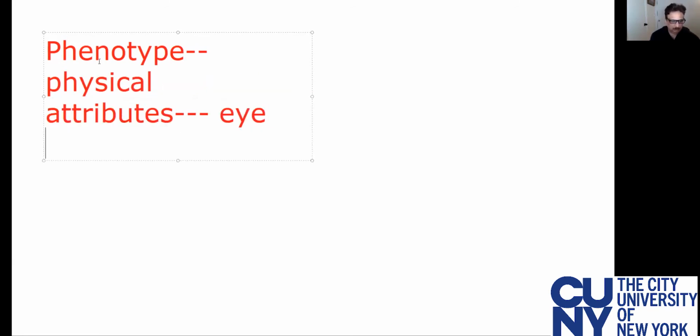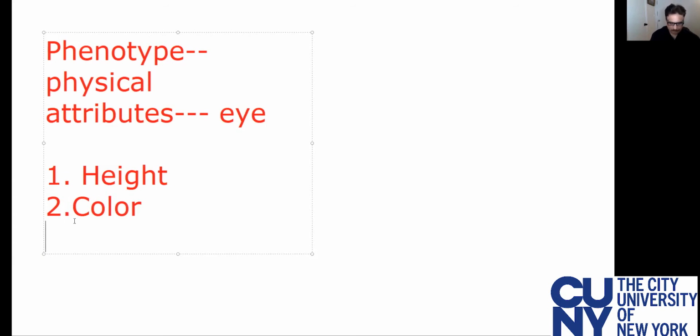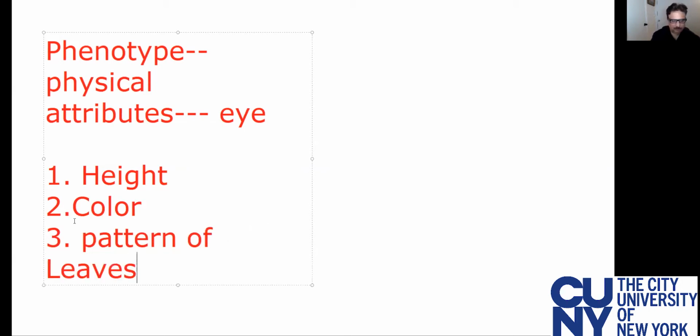This would be, for example, height, color, pattern of leaves, and so on and so forth. So physical, that can be seen directly with the eyes. It won't need a microscope, it won't need a magnifying glass, it won't need DNA.